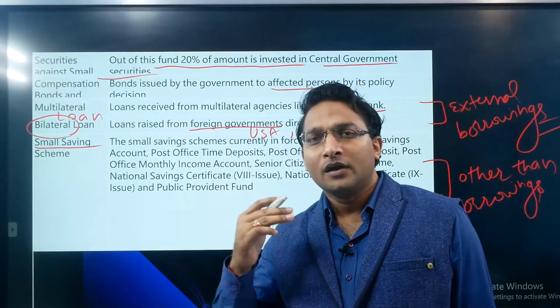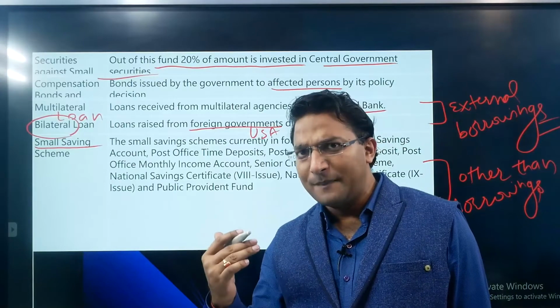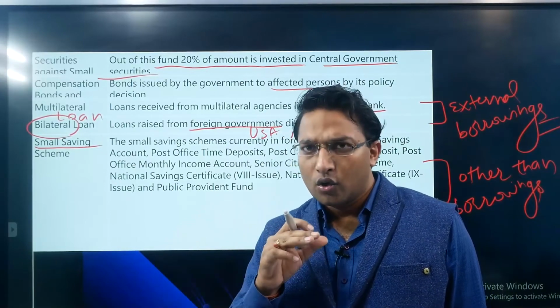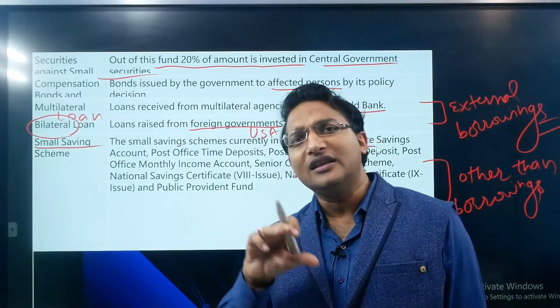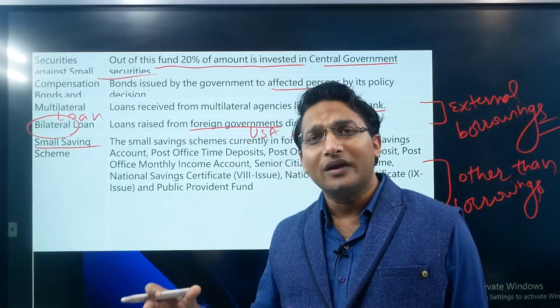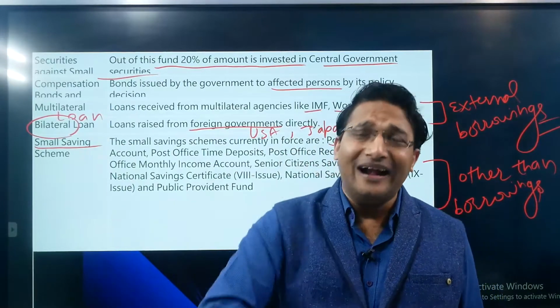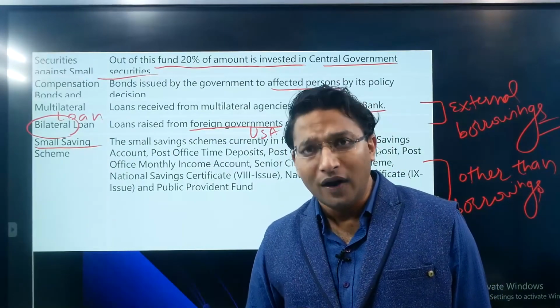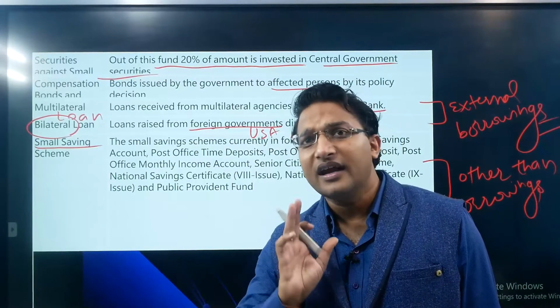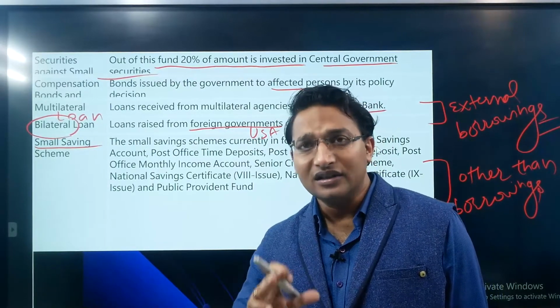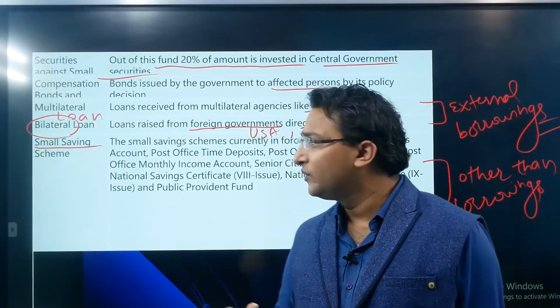When an individual deposits money in a post office saving account, this money is kept in the small saving scheme, because it has to be returned to the account holder. Therefore this is a debt receipt, an obligation which needs to be returned.